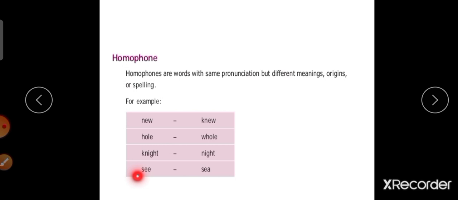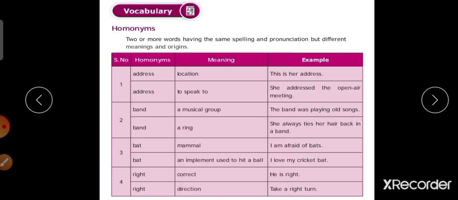Can you see the birds? Next is S-E-A, sea. The birds are flying over the sea. So pronunciation is same but different spelling and different meaning by usage of the sentence. Let's clear. Next is homonyms.